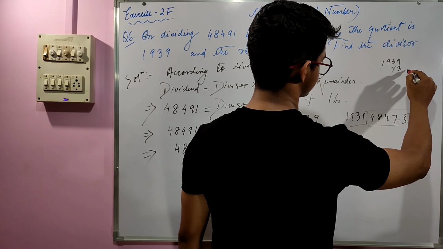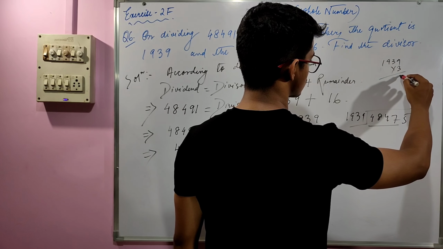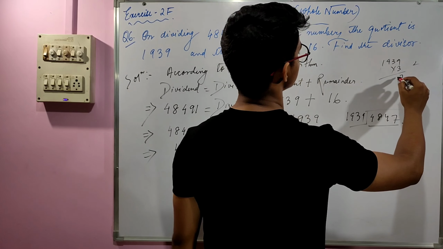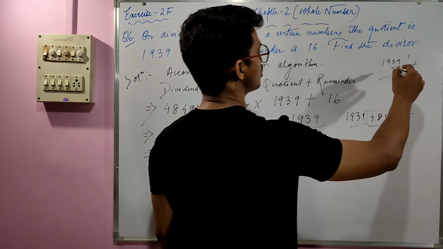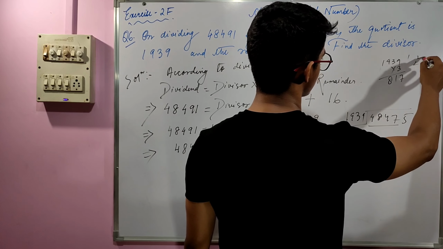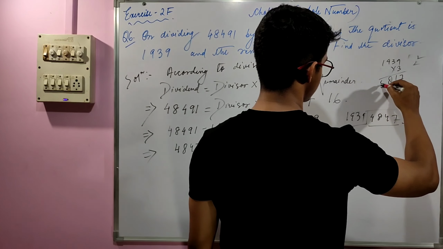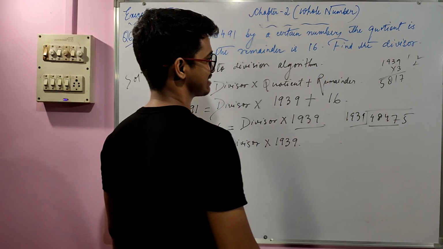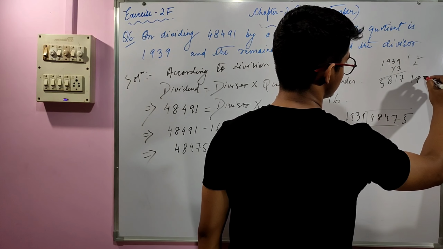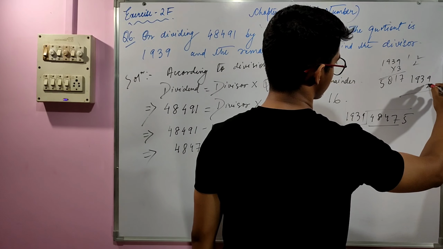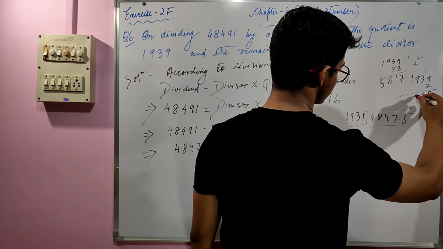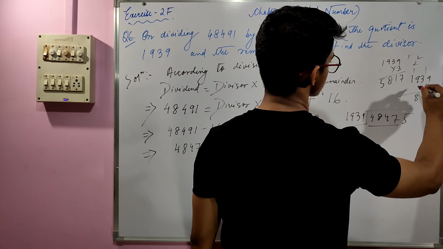Let's say 3. So 3 into 9 is 27, 2 carry, 3 into 3 is 9, 2 plus 9 is 11, 3 into 9 is 27, 27 plus 1 is 28, 2 carry, then 3 into 1 is 3 plus 2 is 5. So it exceeds. So let's do 1939 into 2 straight away. 2 into 9 is 18, 1 carry, 2 into 3 is 6 plus 1 is 7, 2 into 9 is 18, 1 carry, 2 into 1 is 2, plus 1 is 3.